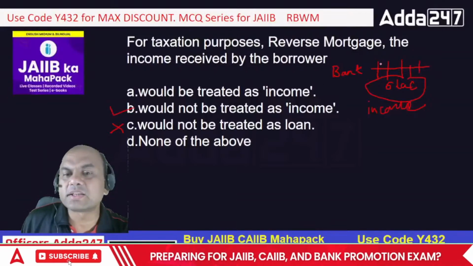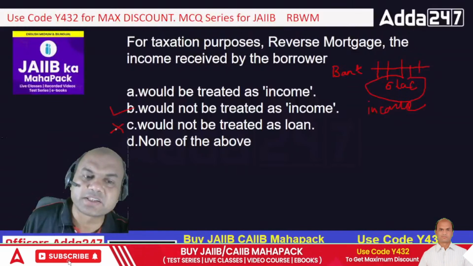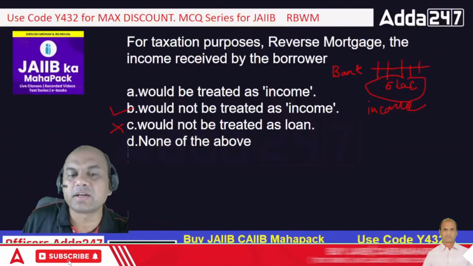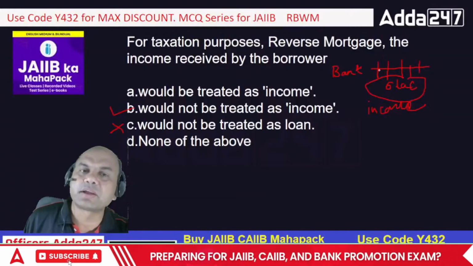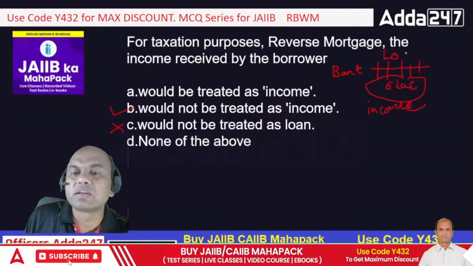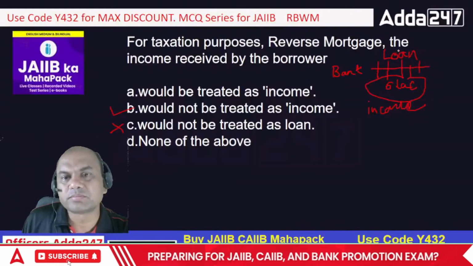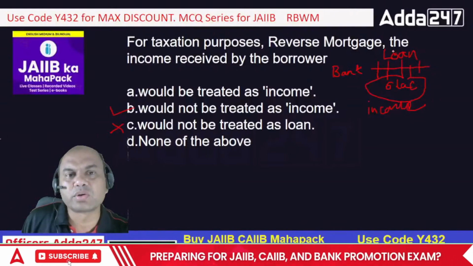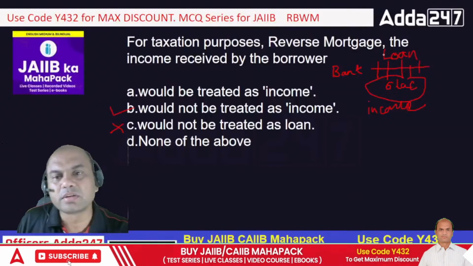Why? Because the bank is giving me a loan. Remember, C is also wrong. This 50,000 which I am getting from the bank per month is a loan. How can a loan be my income? A loan can't be an income. Do you show your home loan or personal loan as income? No, it's a loan. Got it?